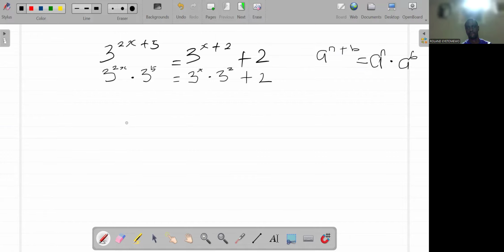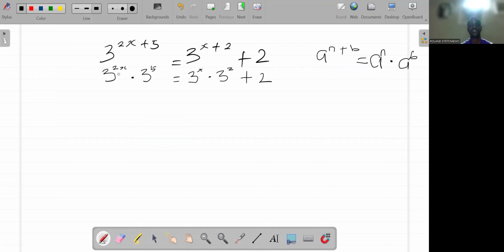Now, I want to recall another law of indices. While we are applying this law, on this side we have 3 raised to the power of x. Here, we have 3 raised to the power of 2x.